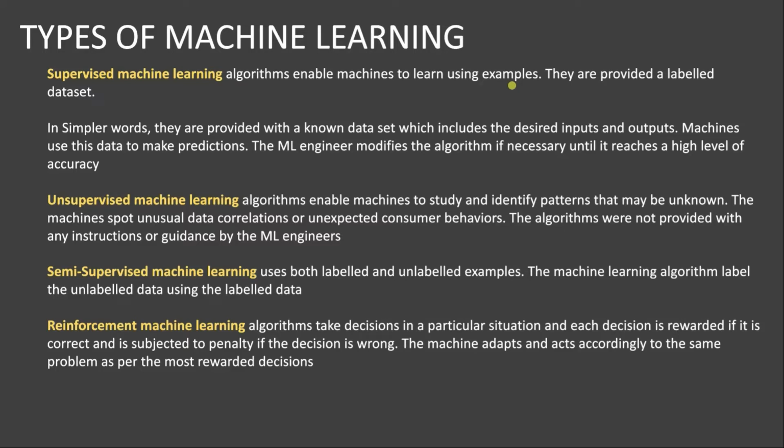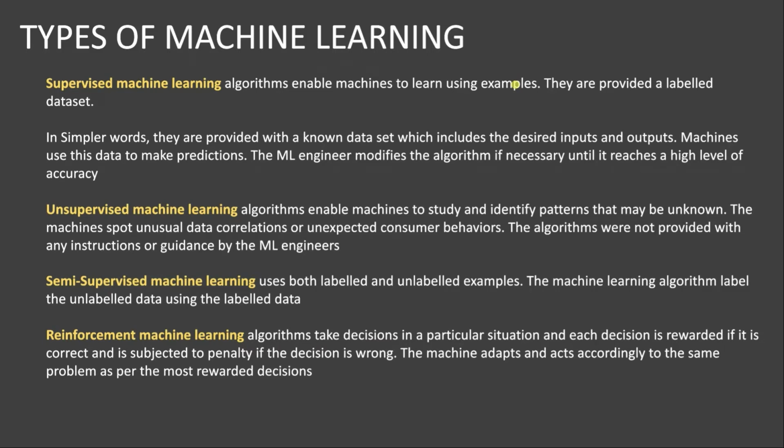Supervised machine learning algorithms enable machines to learn using examples, and they provide a labeled dataset. What exactly is meant by a labeled dataset? The data which was predicted with a label is called a labeled dataset, and the data which doesn't have a label or a predicted value is called an unlabeled dataset. So in simpler terms, they are provided with a known dataset which includes the desired inputs and outputs. Machines use this data to make predictions. The ML engineer further modifies the algorithm if necessary until it reaches a high level of accuracy.